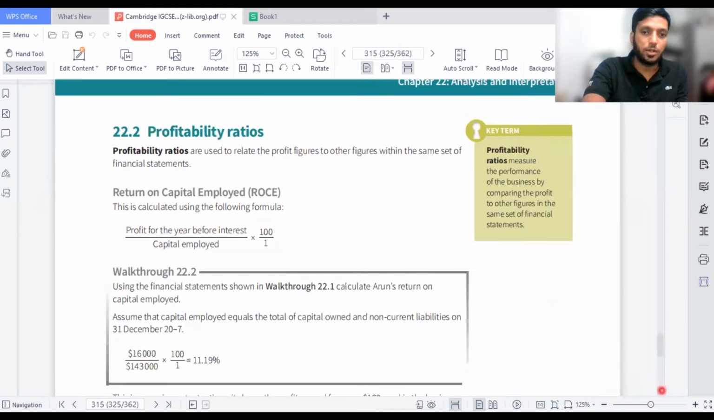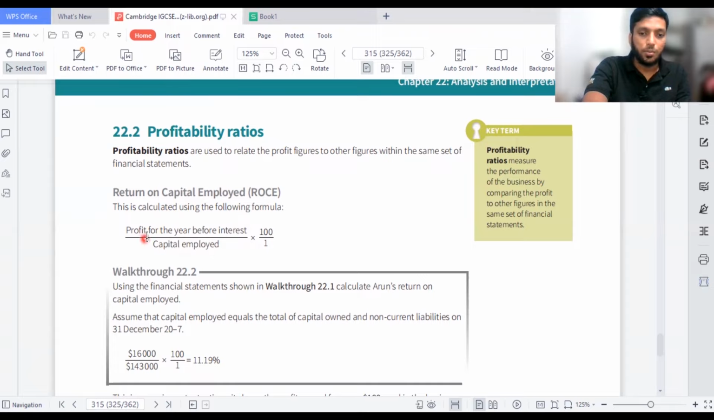And the first ratio which they have spoken about is profitability ratios. Let me explain how profitability ratios work. You need to have a good understanding of these things when you are doing exams. Profitability ratios are used to relate the profit figures to other figures within the same set of financial statements. So normally, to understand how much profit you have made from the investment you have made in the business, to get a return on investment, we always see profitability ratios. The first ratio they have taken is the return on capital employed. So the formula is the profit for the year before interest divided by capital employed.